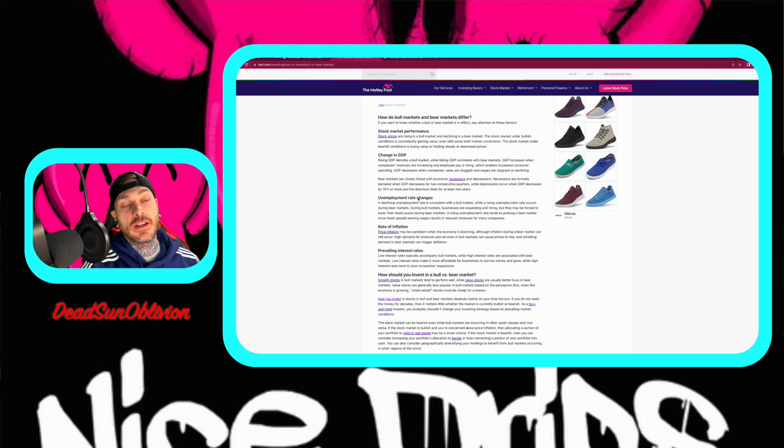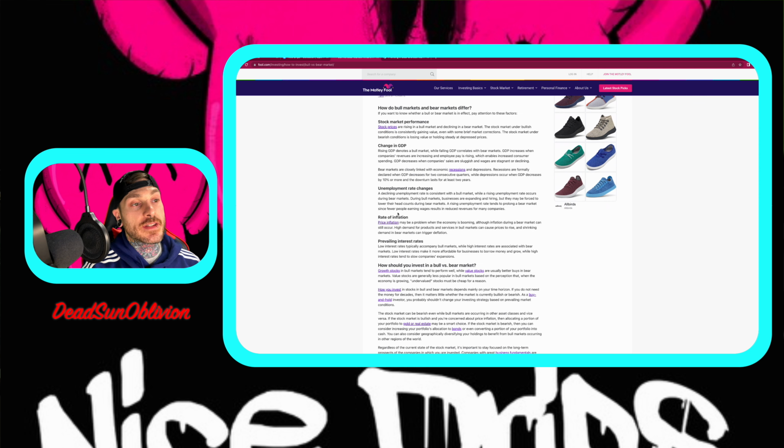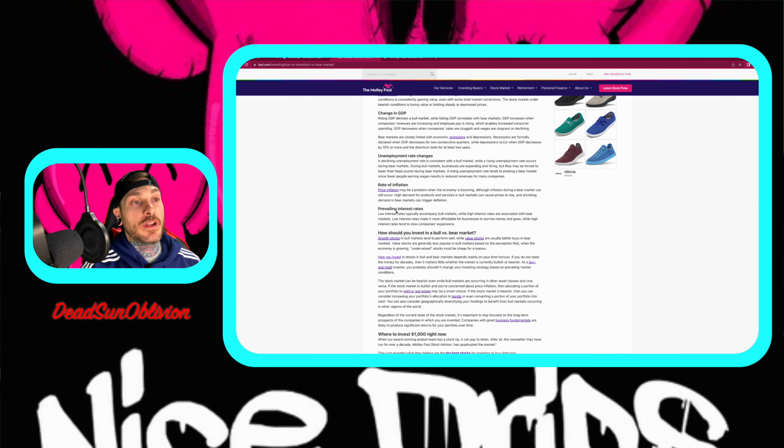Here's some of the different types of things you can kind of pay attention to in the stock market. Change in GDP, so if it's rising, then it's a bull market. If it's falling, then it's obviously a bear market. Unemployment rates, if unemployment is going up, then you're going to see the stock market go a little down. If it's going down, then you see the stock market going up.